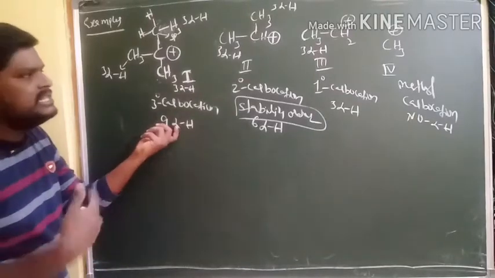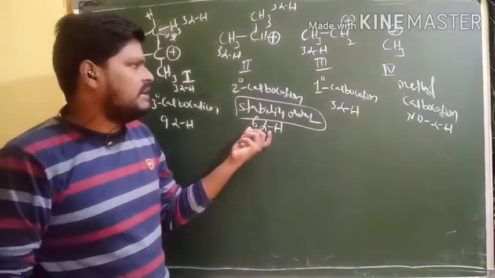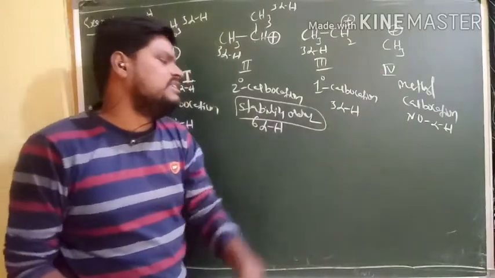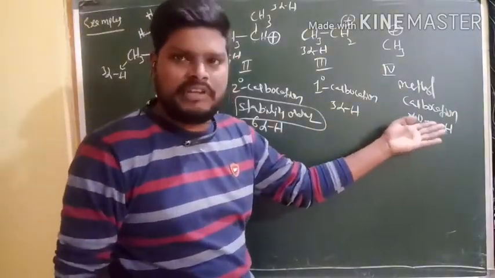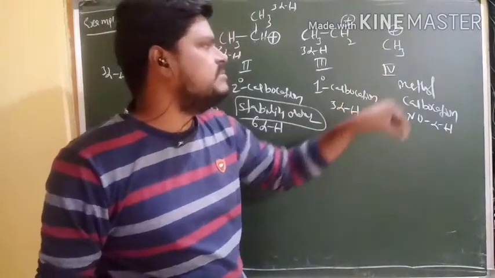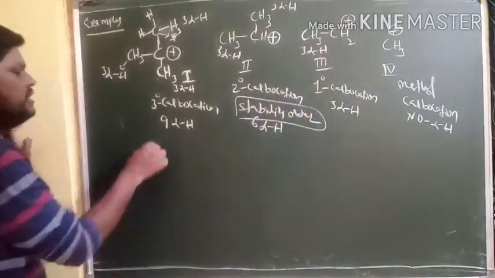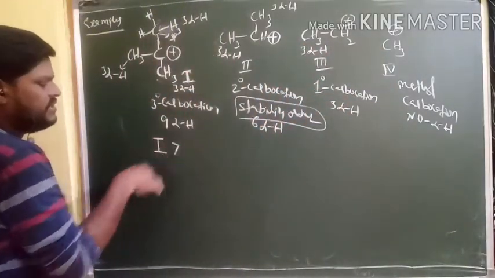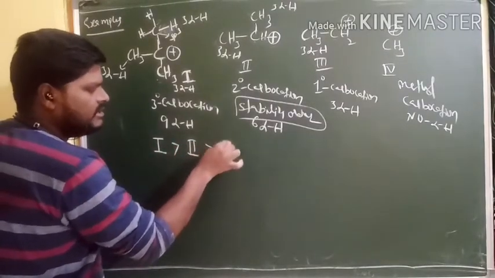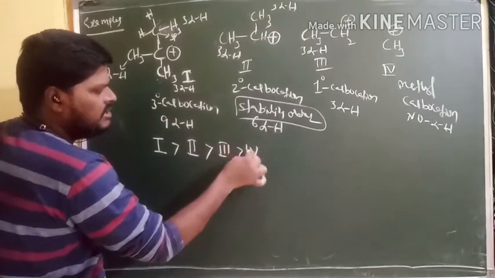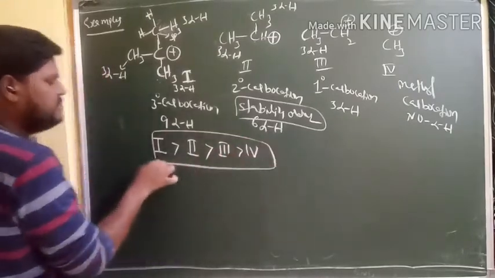So among four, more number of alpha hydrogens, more hyperconjugation. First one is most stable, second stability, second one; third stability, third one. And fourth one is least stable. Why is it least stable? Because no alpha hydrogens, no sp3 carbon. That's why it is least stable among these four. So the stability order is: first one is more stable than second one, then third one, and least fourth one. So this is the stability order.